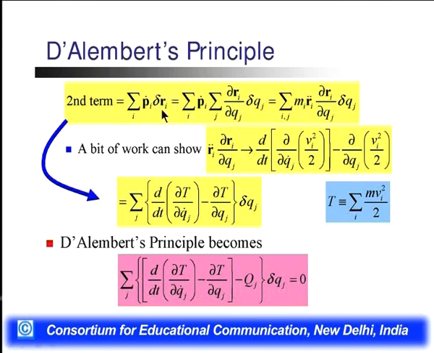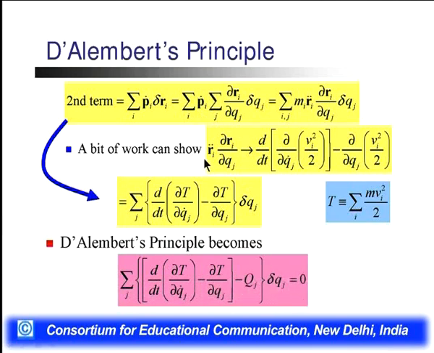Here again we are putting this value of del Ri, which will be summation j del Ri by del Qj del Qj, j defines the constraint terms. Now this can be written as summation ij mi ri double dot del Ri by del Qj del Qj. Here we put Pi is equal to mi ri dot.